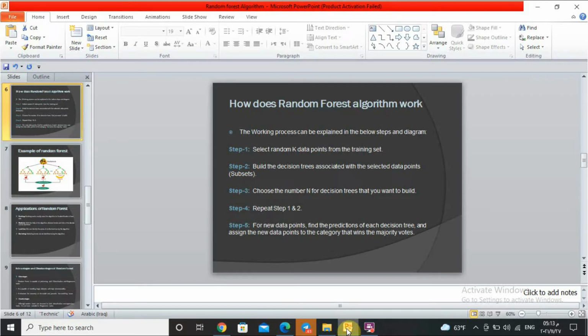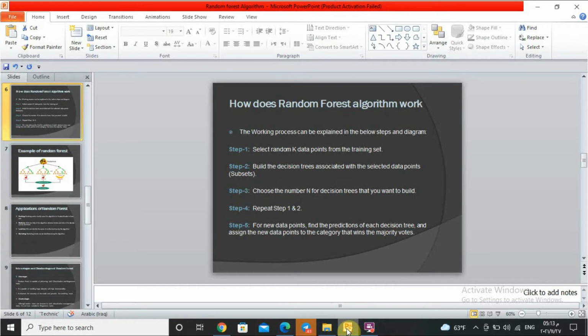Here are the steps for how random forest works. Step 1 is to select random data points from the training set. Step 2 is to build the decision trees associated with the selected data points, meaning subsets. Step 3 is to choose the number n of decision trees that you want to build. Step 4 is to repeat steps 1 and 2.